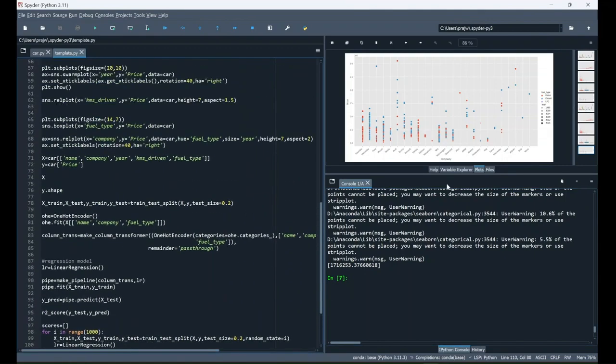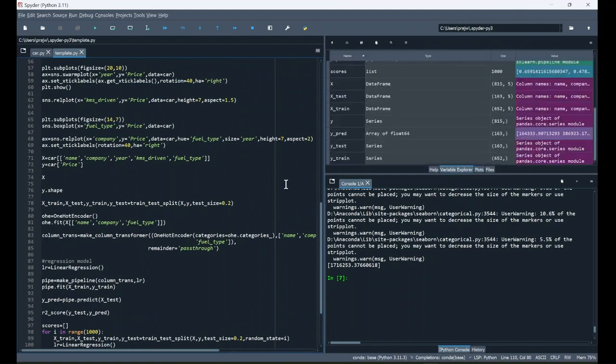So this is all about the car price prediction project using machine learning.